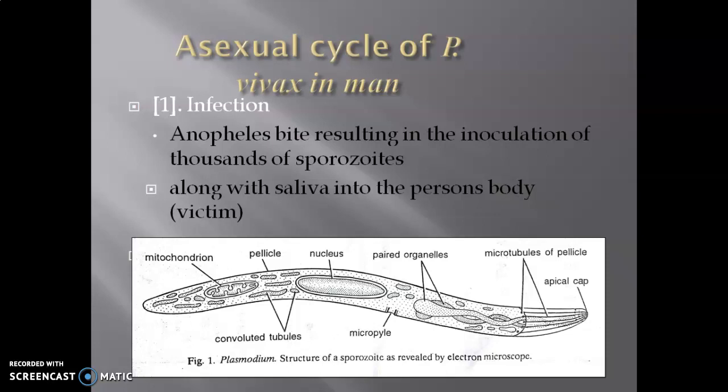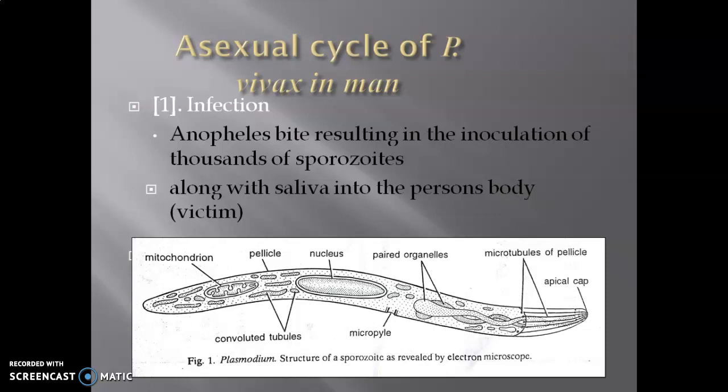This is the generalized structure of Plasmodium. You can see here Plasmodium is quite elongated in shape, possessing mitochondria and cell organelles inside. Now it moves in the bloodstream. Flexibility is provided by convoluted tubules. You can see the opening, that is the micropyle.